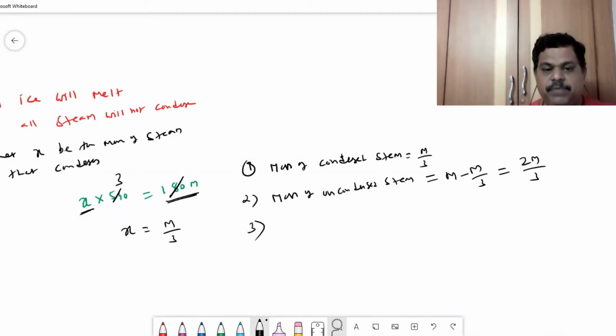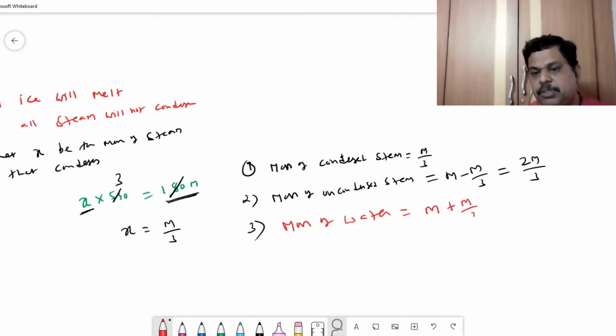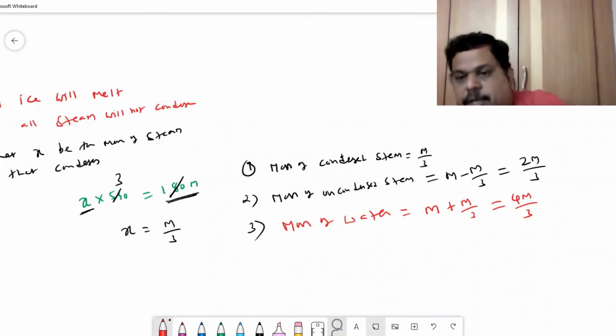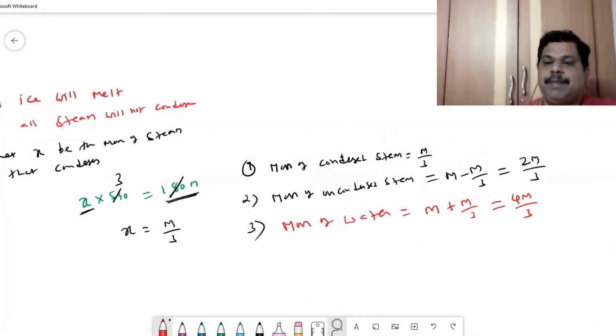The third question, very important: what is the mass of water? Since all ice melted to water, plus m/3 grams of steam also condensed to water, this mixture contains 4m/3 grams of water, 2m/3 grams of steam, and 0 grams of ice.